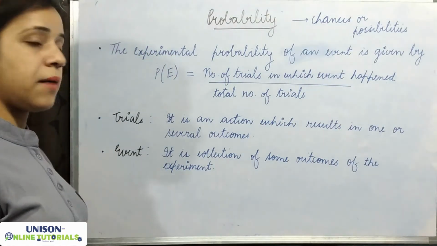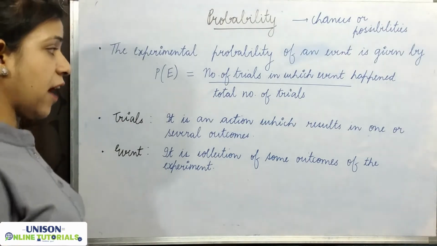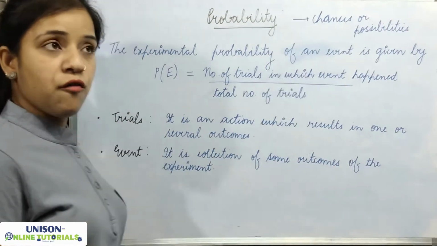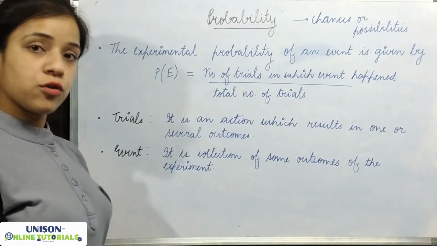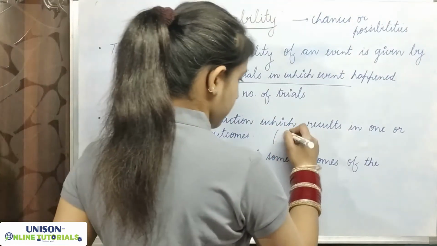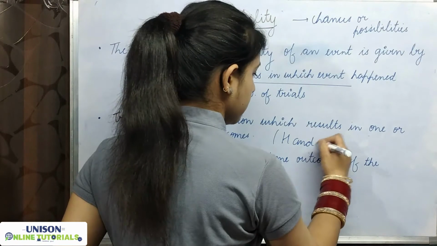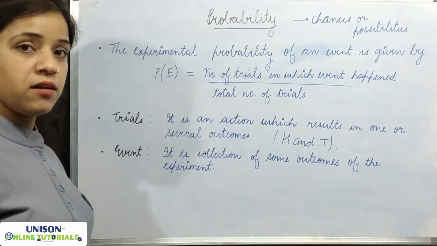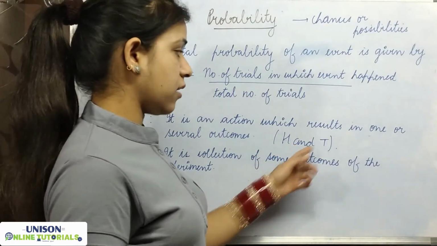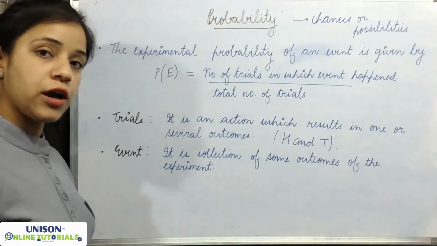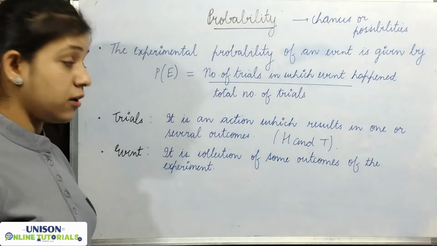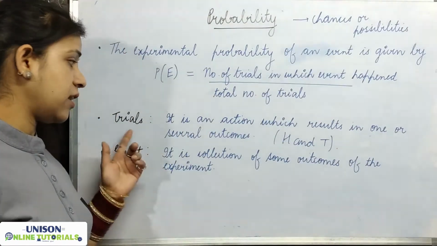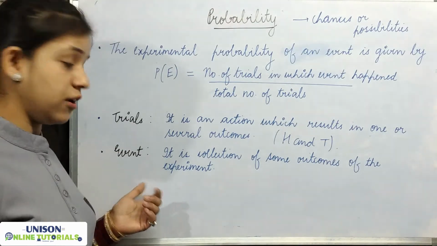So what do you understand by trials? It is an action which results in one or several outcomes. For example, you have tossed a coin. What will be the outcomes? Head and tail. So this is the result of this trial. Head and tail are the outcomes when you toss a coin. So this is a trial, the collection of outcomes we have. Now what about event?